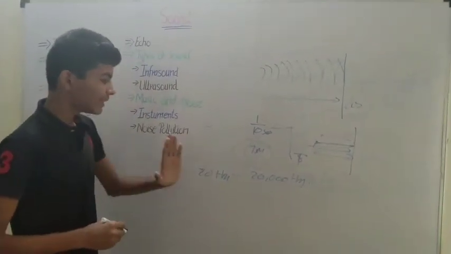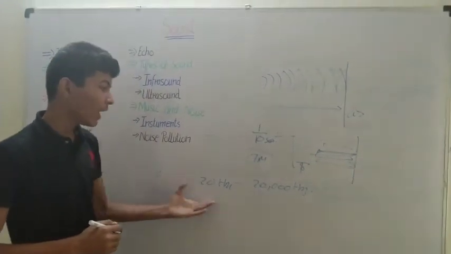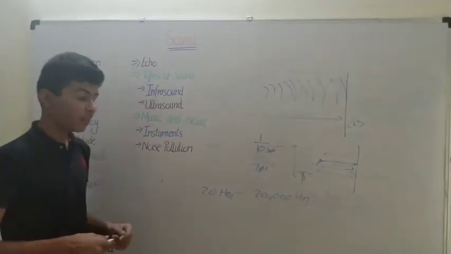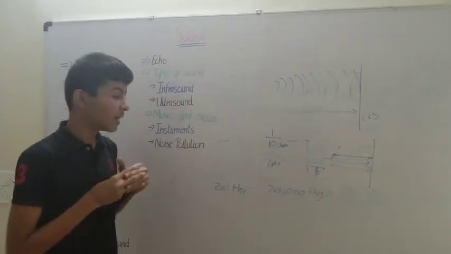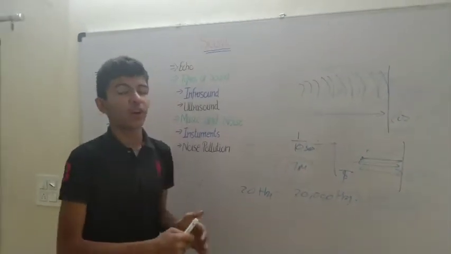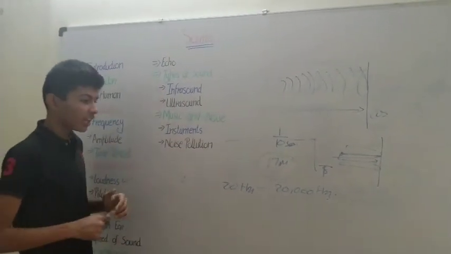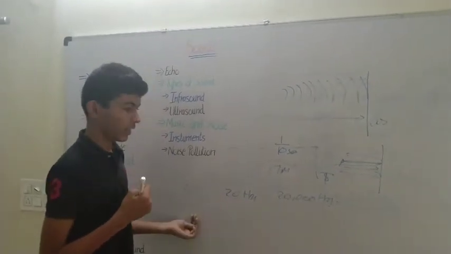This is the audible range of the human being. When the sound produced is lower than 20 hertz, it cannot be heard by a human being, but we have a technical definition for it. This is known as infrasound. Infra means it is below the typical range of our human body to hear it.